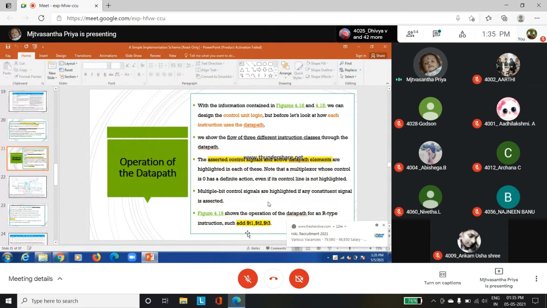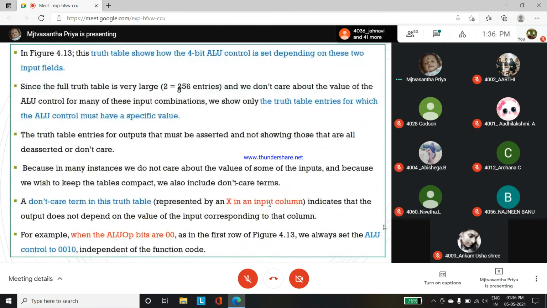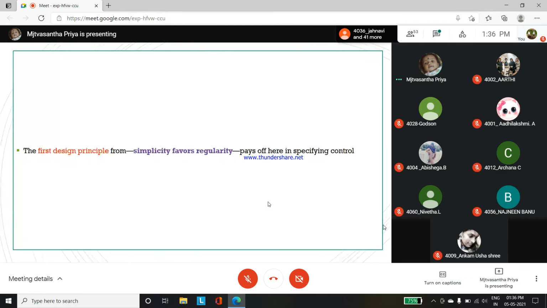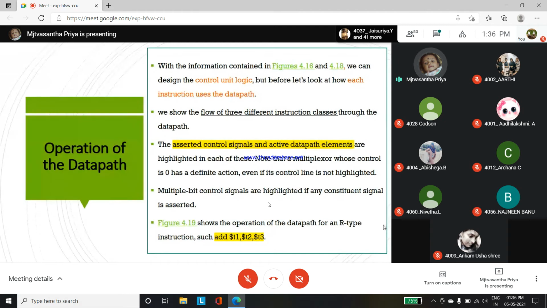So R-type instruction la வந்து we are giving add T1, T2, T3. So இது T1, T2, T3 add பண்ணி T3 ல store பண்ணுமா, T1 ல store பண்ணுமா? My instruction given is nothing but add T1, T2, T3. How will it be stored, ma? Any one of you? So how will it store, ma?